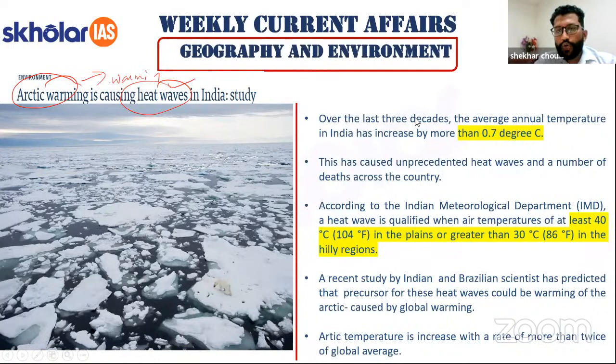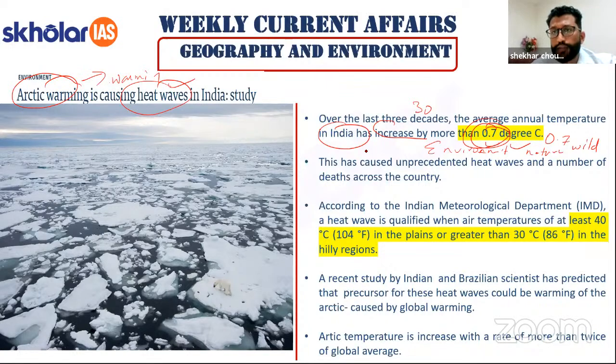So over the last 3 decades, 30 years, the average annual temperature of India has increased by more than 0.7 degree centigrade. So 0.7 may look very less in quantitative terms, but in the case of environment and nature, for the wildlife and for the various plants and animals, this is a huge change, right?